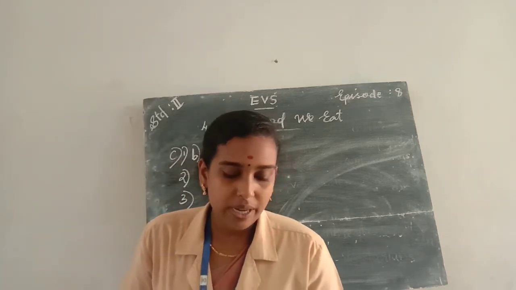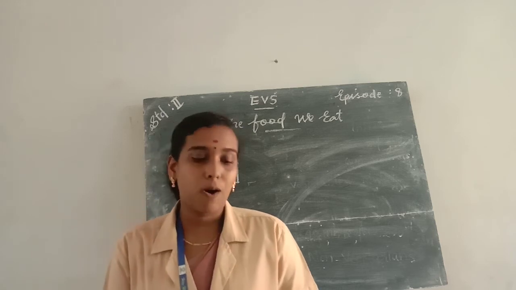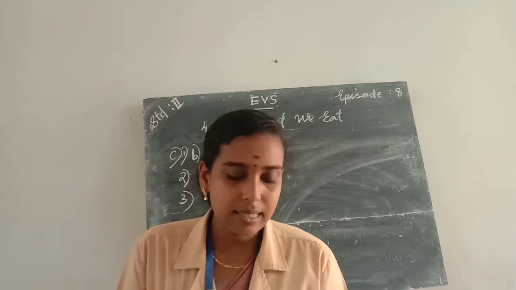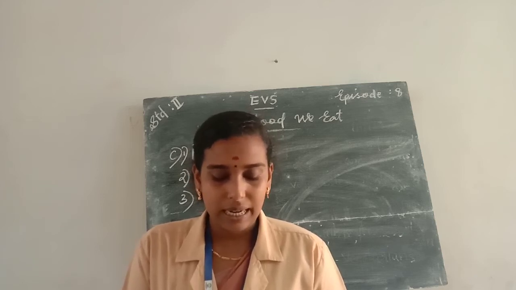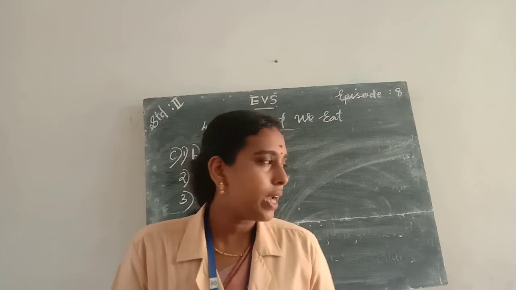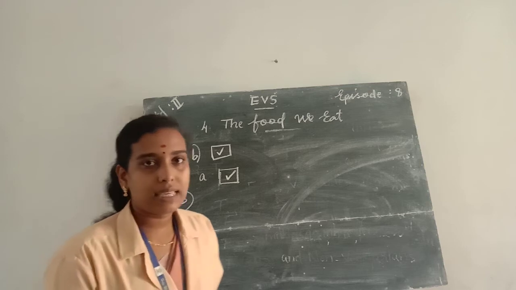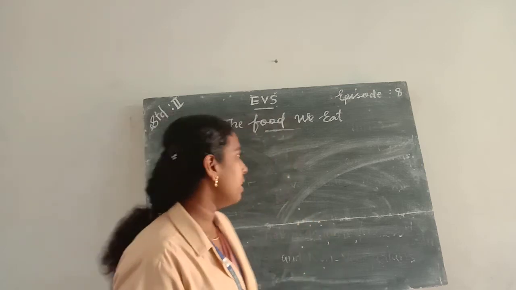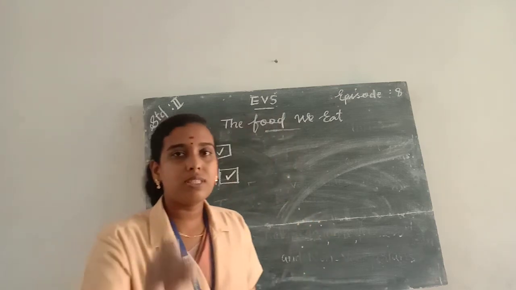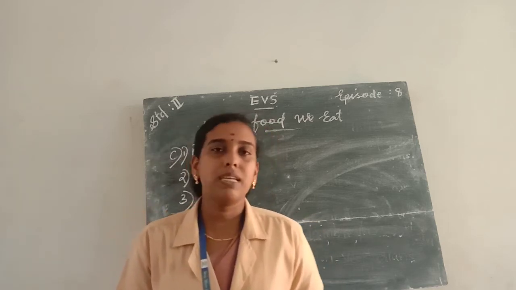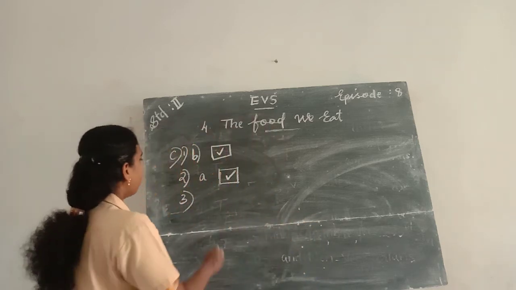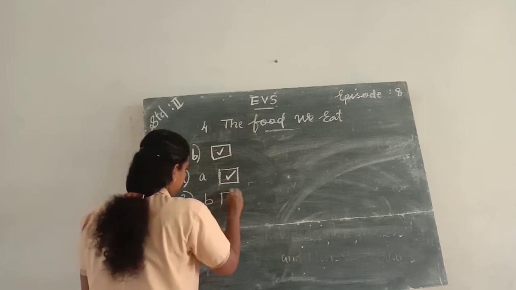Which food protect us from diseases? And the options are A, cereals, B, vegetables, option C, milk, then D, meat. Which food items protect us from diseases? Also we studied that vegetables and fruits are protective foods. So vegetables protect us from diseases. So the answer is option B.